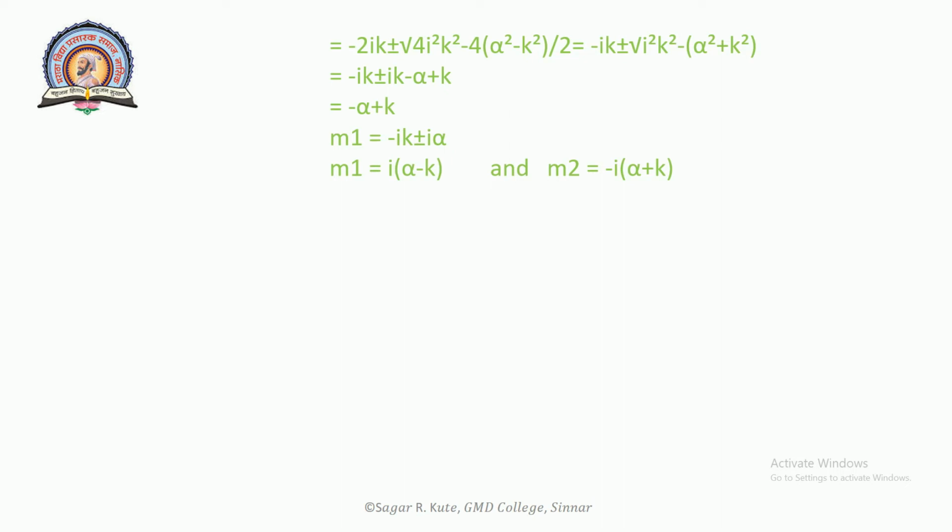Under the root of 4, this is equal to -ik plus or minus i(alpha minus k). This term and this term will cancel, so that it is equal to minus alpha plus k. So m1 is equal to i(alpha minus k), and m2 is equal to -i(alpha plus k).